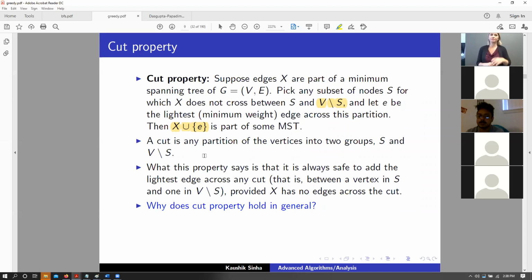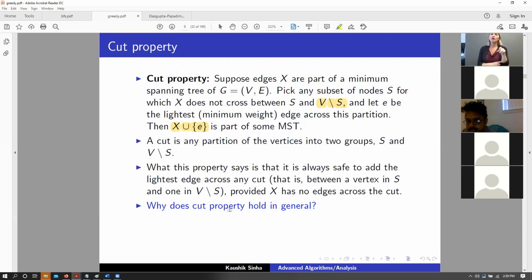So a cut is basically, so let's define a cut. A cut essentially is any partition of vertices where we have 2 set of vertices from the graph. We have the first set S, we have the other set V minus S, and a cut means that there are no connections between these 2 set of vertices. So this S can have connectivity inside its own. This V minus S set of edges can have connectivity inside its own, but there are no cross connections.